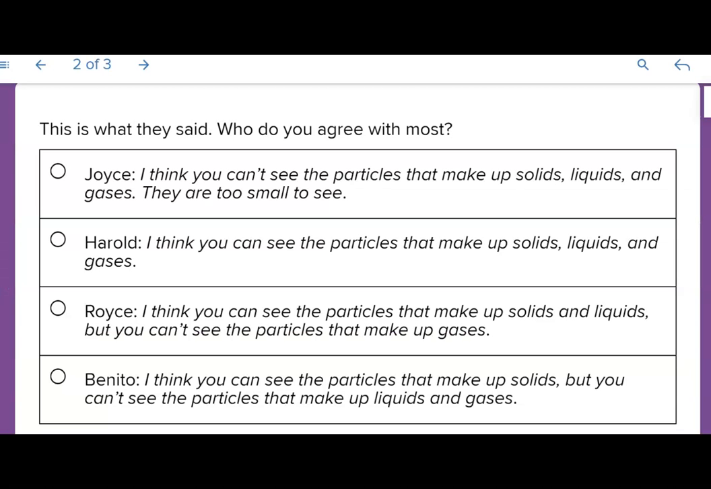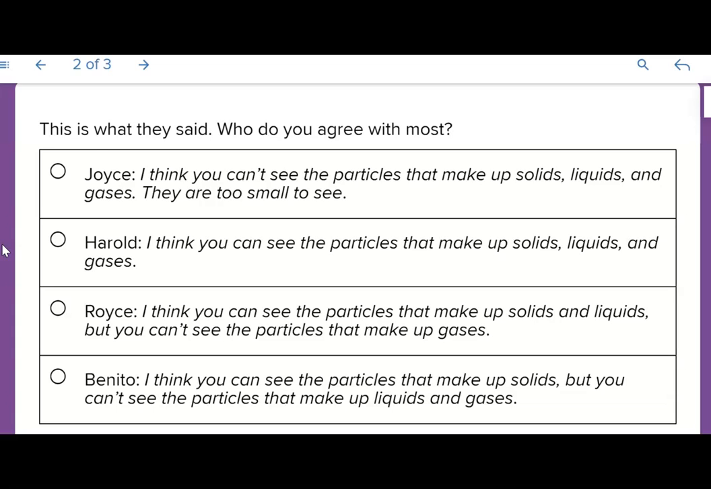This is what they said. Who do you agree with most? Joyce said, I think you cannot see the particles that make up solids, liquids, and gases. They are too small to see. Harold said, I think you can see the particles that make up solids, liquids, and gases. Royce said, I think you can see the particles that make up solids and liquids, but you can't see the particles that make up gases. Benito said, I think you can see the particles that make up solids, but you cannot see the particles that make up liquids and gases.